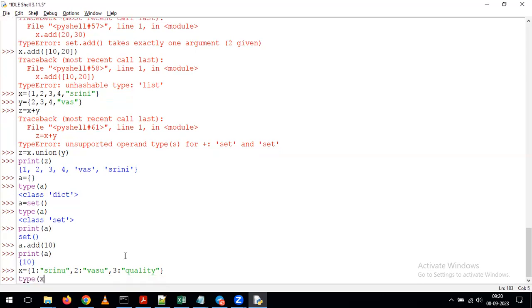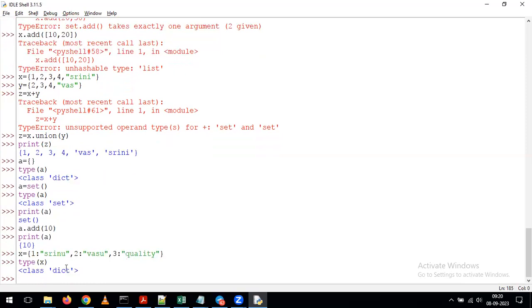Now I'm giving type of X. See what's happening? It is showing it as a dictionary, because here we are giving the curly braces, and we are passing all the values as key value pairs. Whenever we give the data in key value format, Python automatically understands this is a dictionary data type. That's the reason if I give the type of X, it gives the value dict, a dictionary.